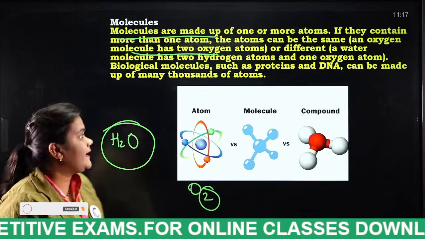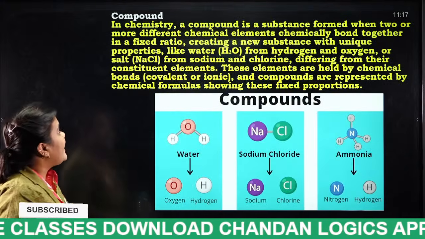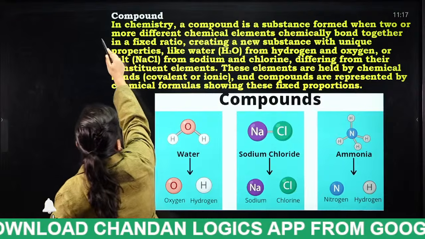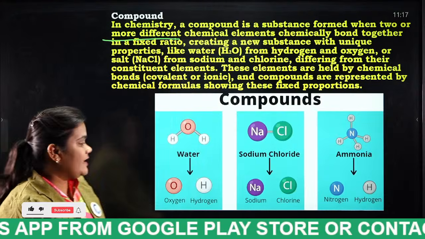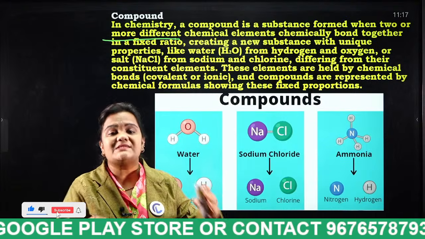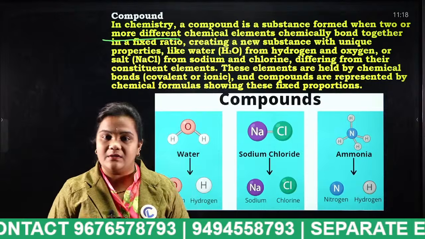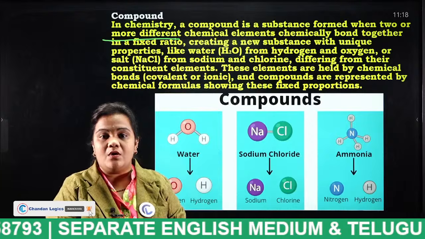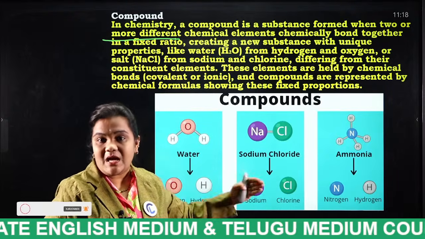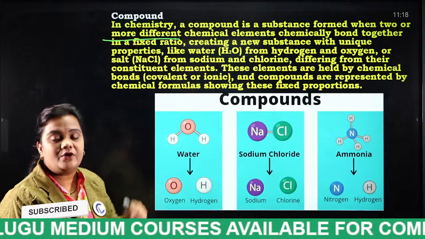Okay, next one is compound. What is a compound actually? A compound is a substance formed when different chemical elements chemically bond together. For example, sodium is one element and chlorine is a different element. We combine these 2 different elements by which bond? By chemical bond, and such a thing is known as what, students? A compound. Did you understand?